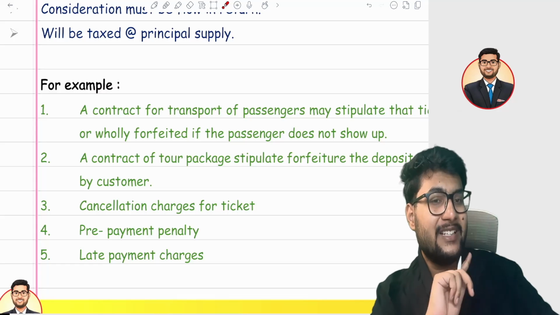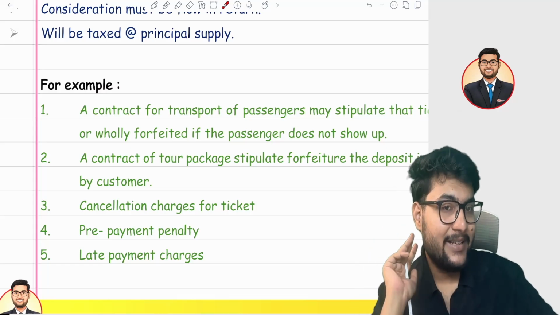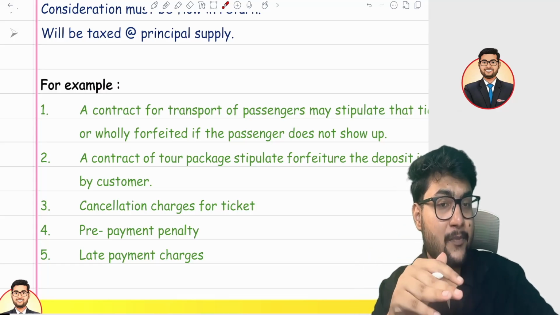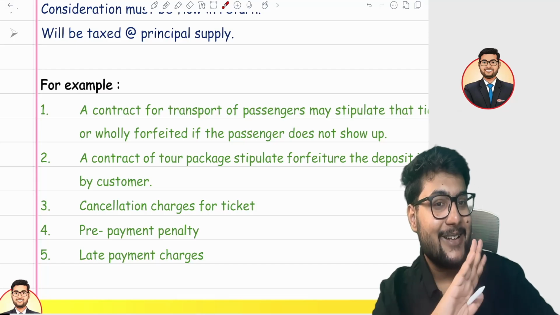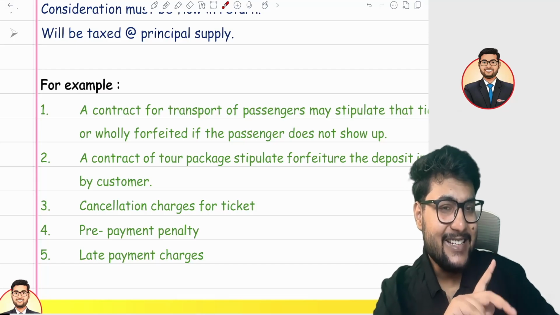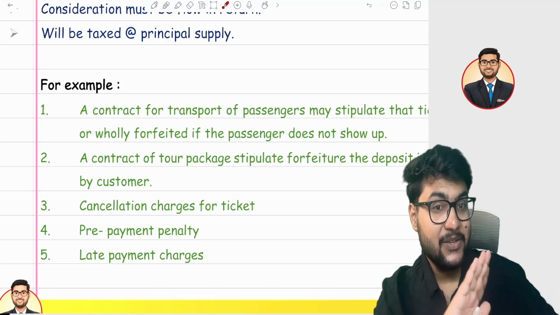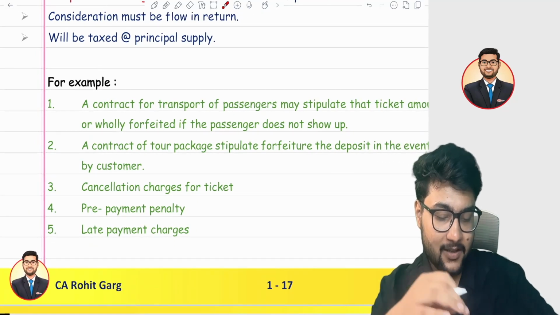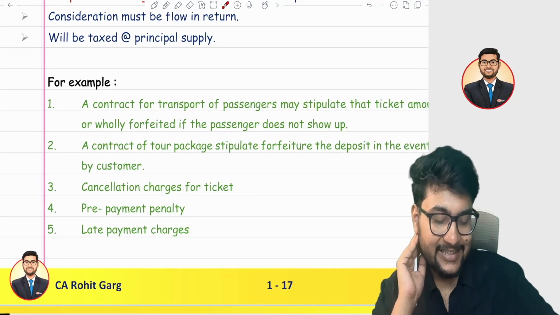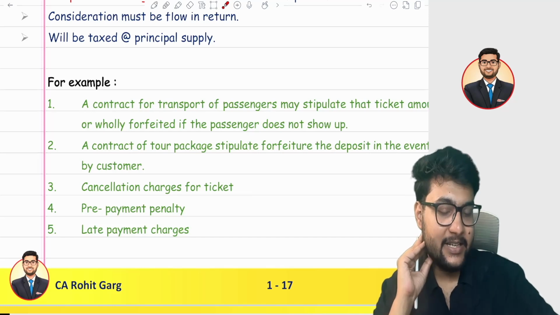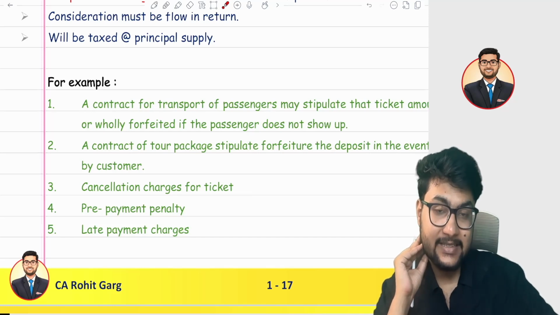Suppose you cancel that ticket and someone immediately buys that ticket, right? And the airline is getting cancellation fees also. In that case, it's not a loss situation, it's a win-win situation for them. So cancellation fees charged by airlines are not a liquidation damage, hence it is a supply.